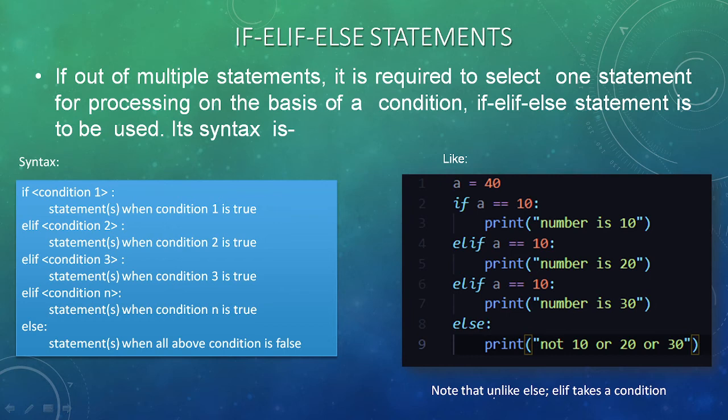Another important thing here is that elif takes a condition, but else does not take a condition. See, else is not taking a condition, while elif has to take a condition. So we have learned three types of if statements so far: the simple if, if else, and the third, if, elif, else.